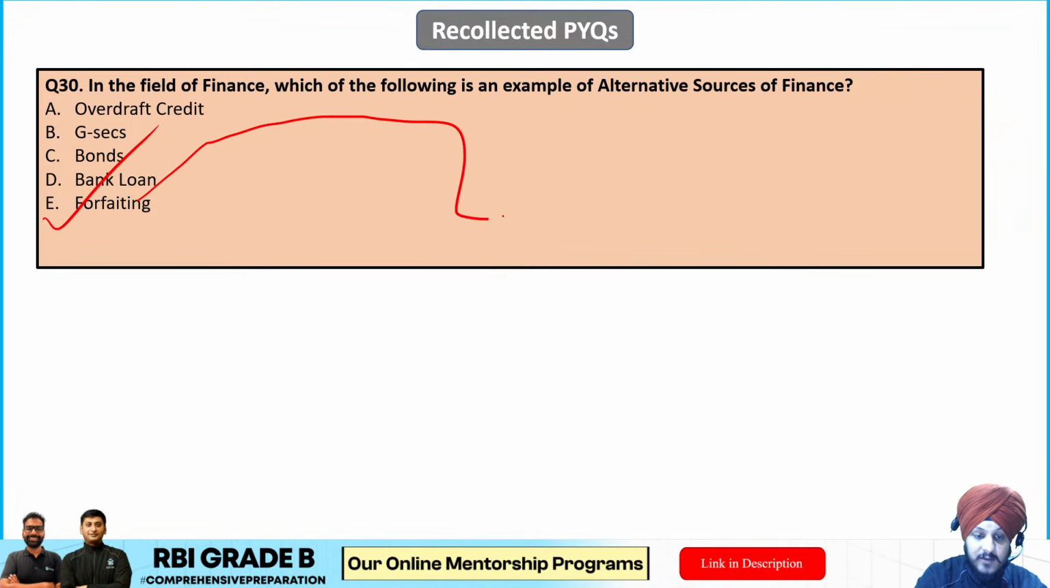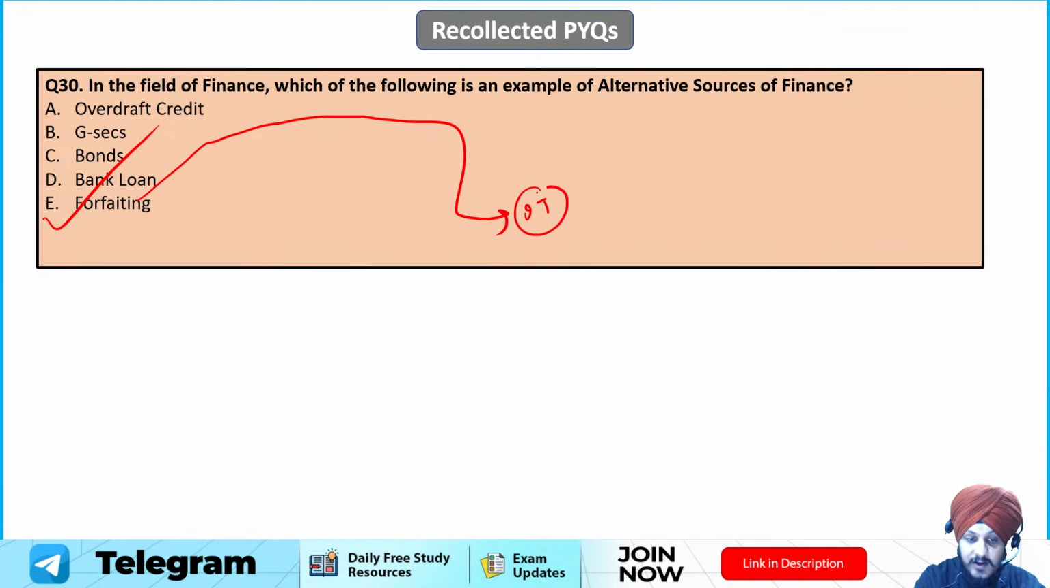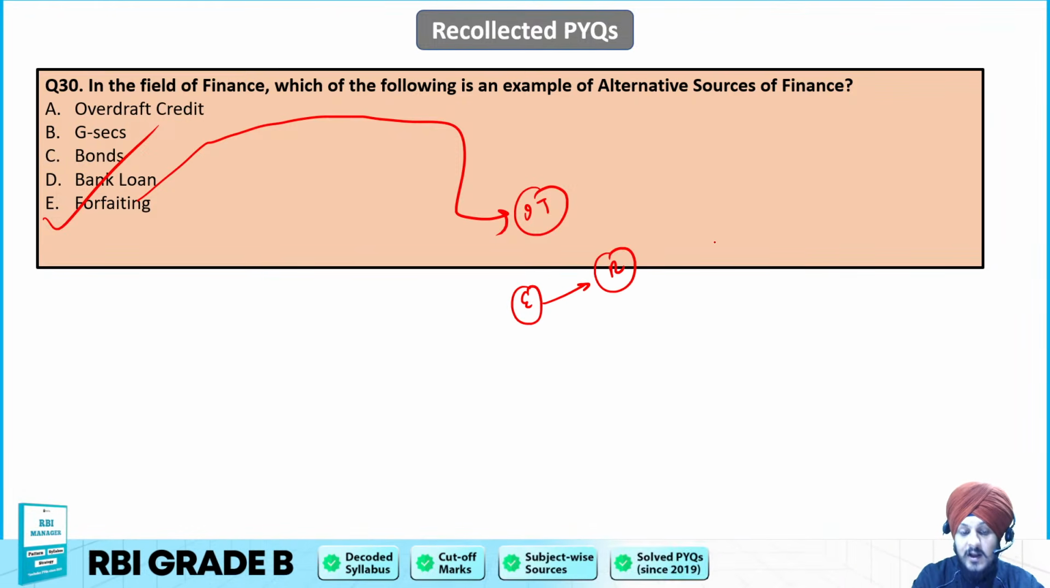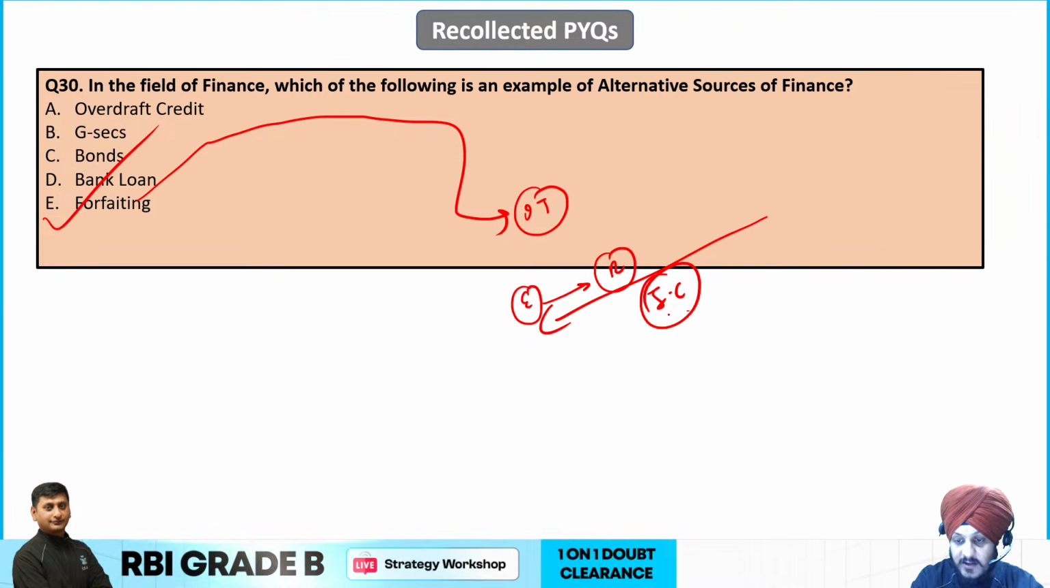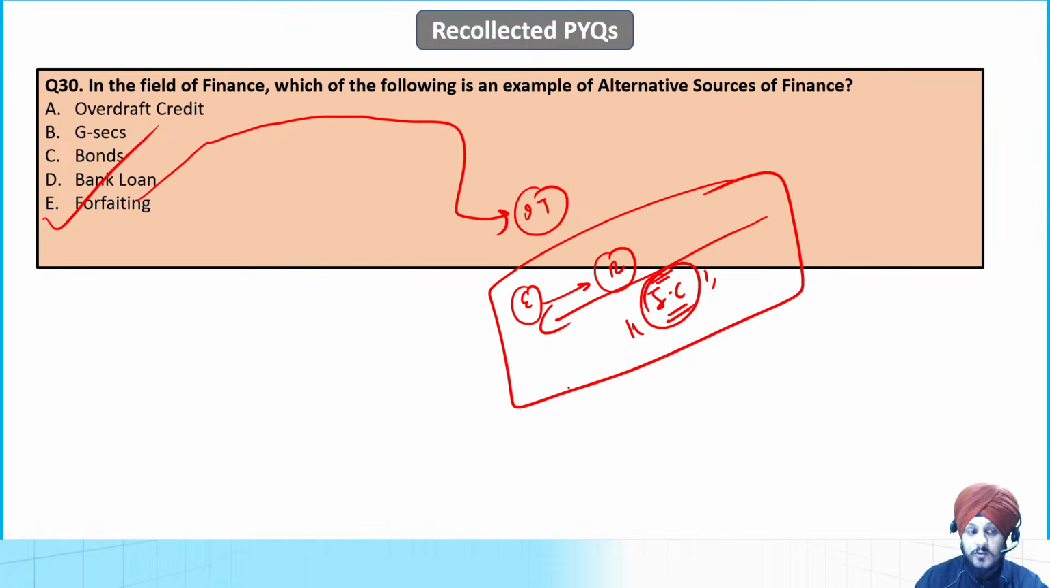Forfeiting is an alternative source method that is used basically in case of international trade. And over here, what the exporter can do is sell his receivables to a forfeiter, and they are sold at a discounted price, right? And in return, he is going to receive what? He is going to receive immediate cash. So that is the crux about forfeiting, and E is going to be the correct answer to this question.